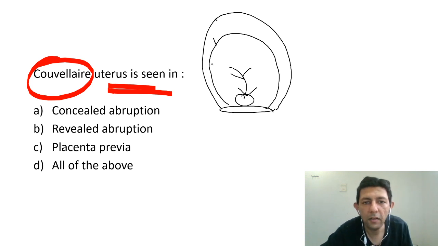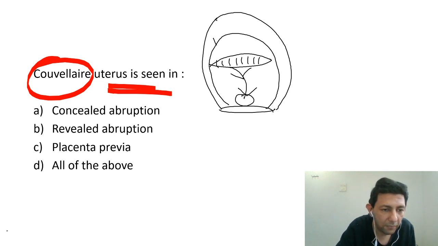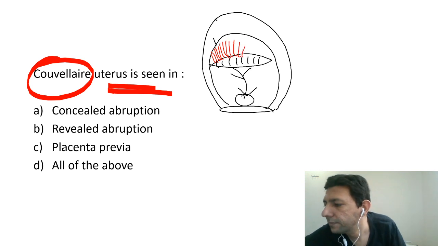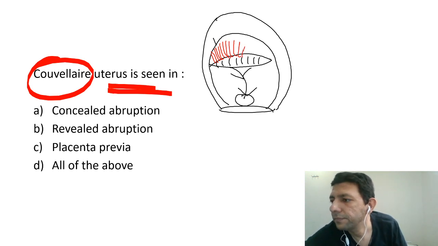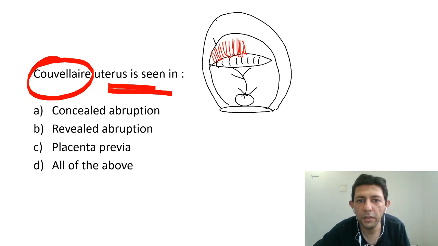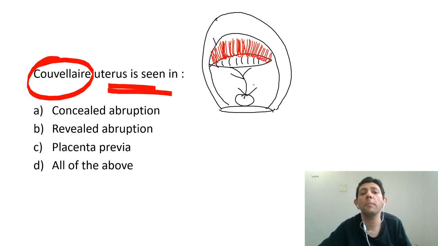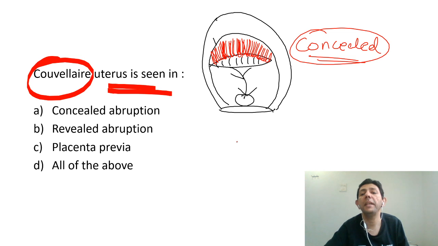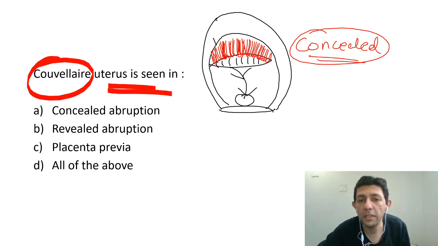The placenta will come down like this. Baby is still inside the mother, placenta is detached. The bleeding will start, and the blood will start getting accumulated over here. All the blood is getting accumulated, but the placenta is blocking the blood and not allowing it to come out. So this is called a concealed variety. Concealed means hidden, or concealed abruption.